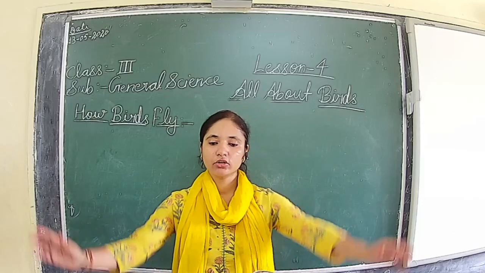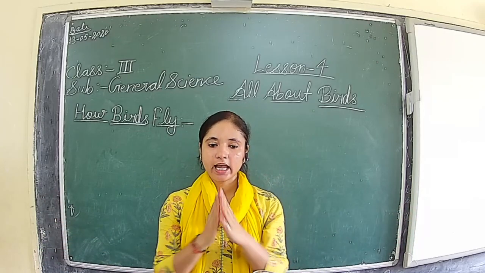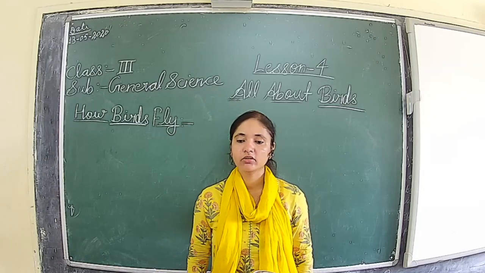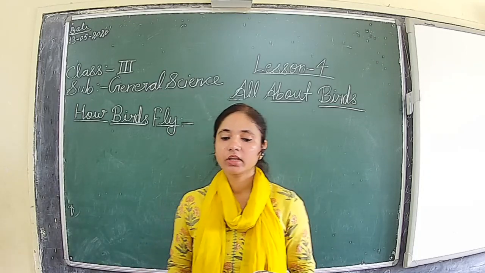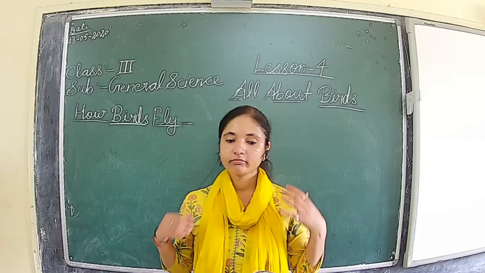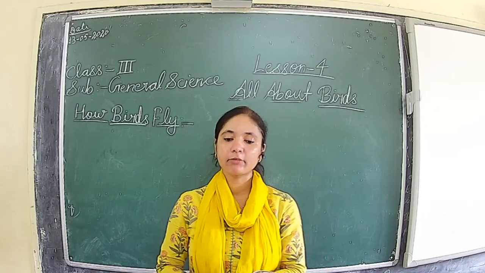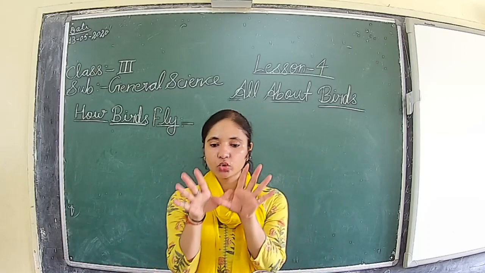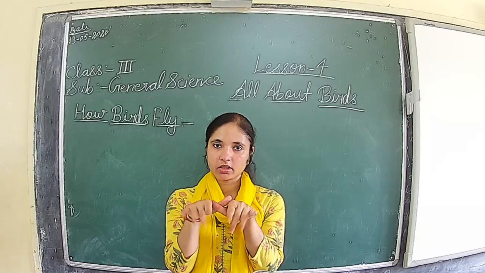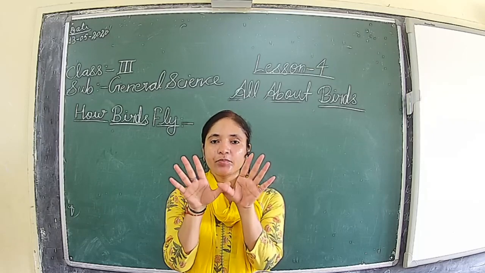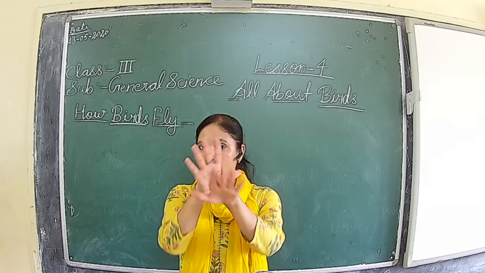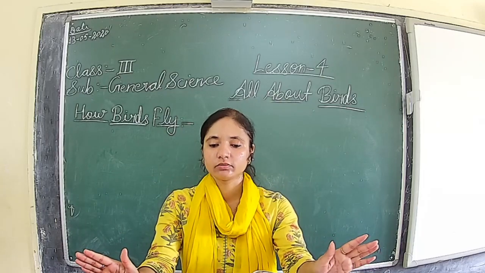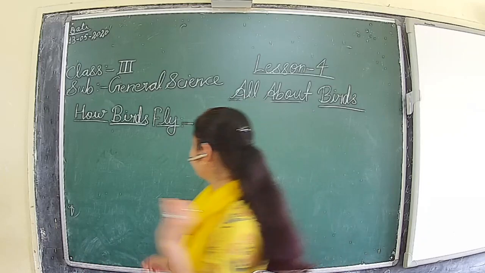Wings are joined to the body with strong muscles, and these muscles help a bird to fly over long distances without getting tired. In this way, it helps the bird to fly higher and higher in the sky. So what helps the bird?